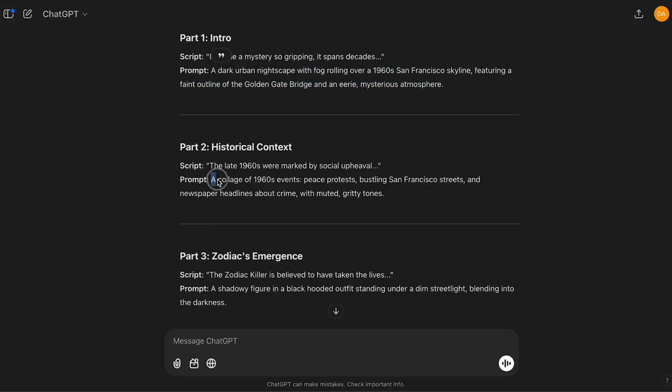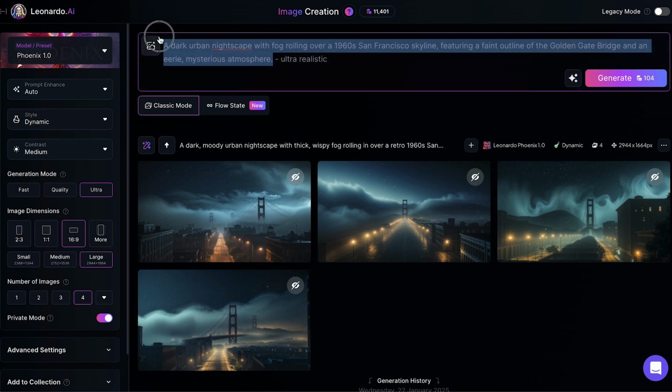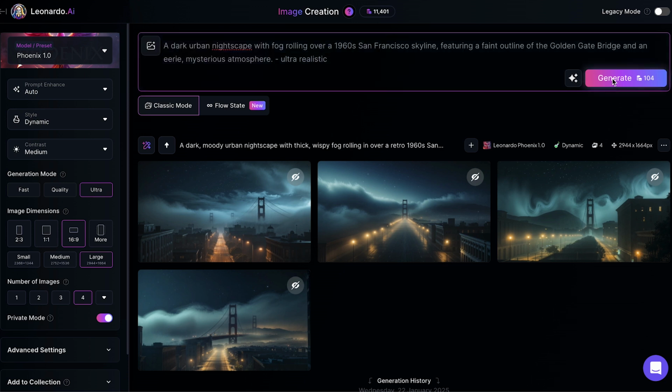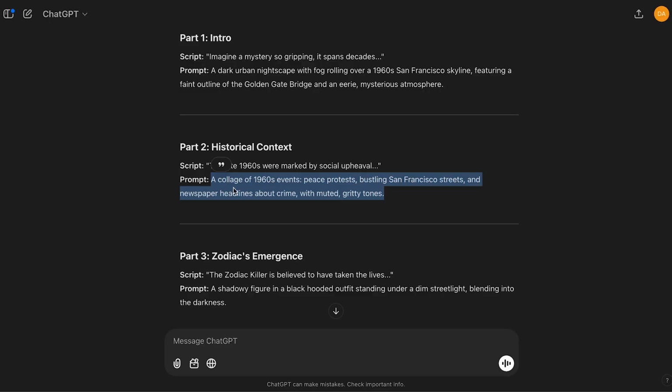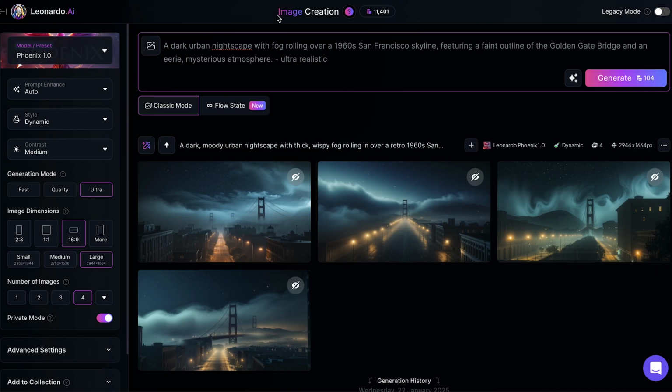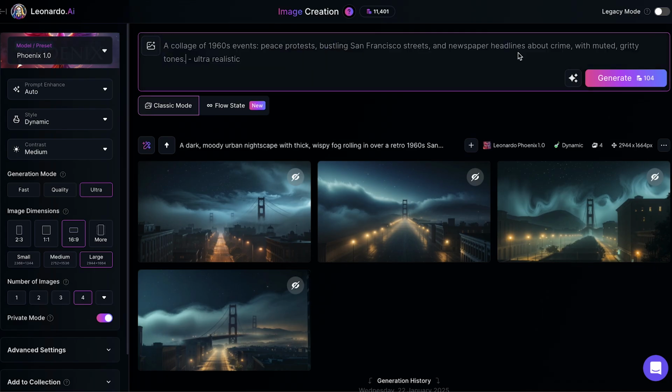Head back to ChatGPT, find your second prompt, copy it, and paste it into Leonardo. Generate your second image. Now, repeat this process for all the prompts. Copy each prompt, add ultra-realistic, and upscale the final images. Let's be honest, still images can be dull, but don't worry.